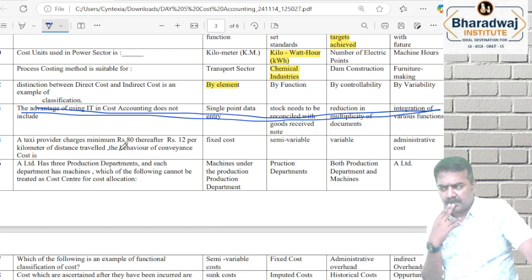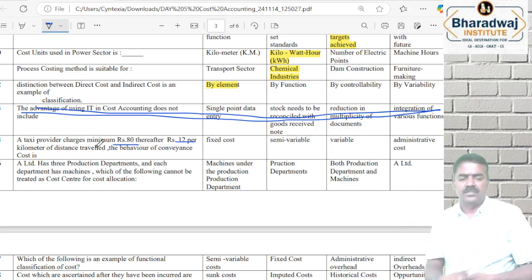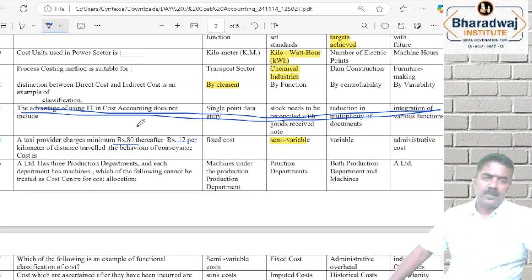Next part. A taxi provider charges a minimum of 80, and after that 12 per kilometer. This is based on 80 rupees minimum, and above that they charge for every kilometer. It's a semi variable cost. How is it a semi variable cost? 80 rupees is like a fixed cost. You must pay a minimum of 80 rupees, and after that 12 rupees per kilometer is variable cost. It's a semi variable cost.